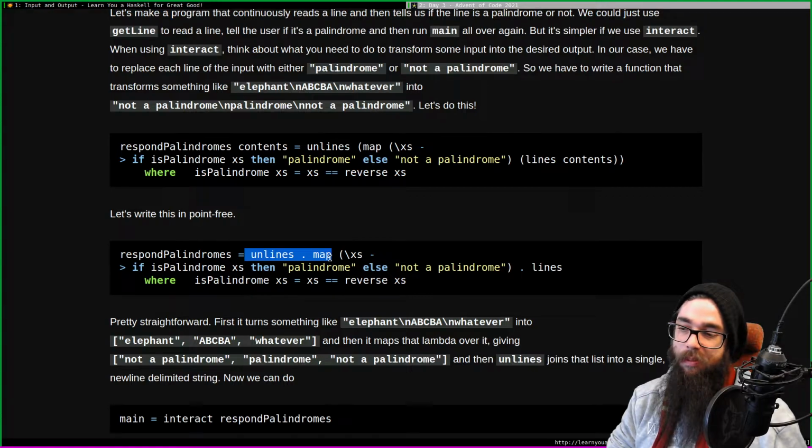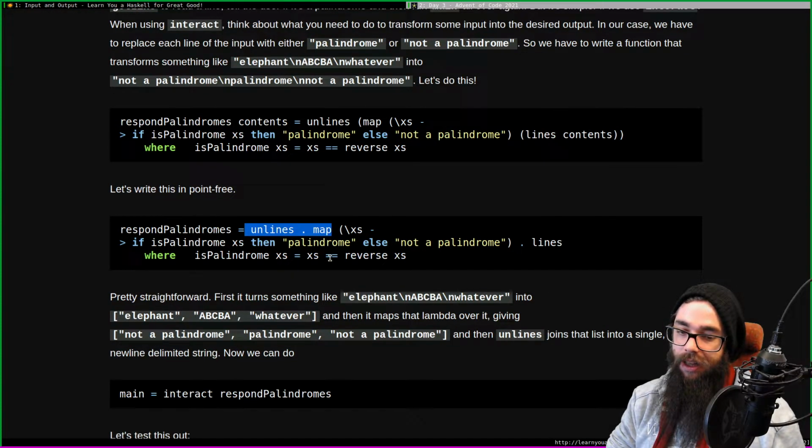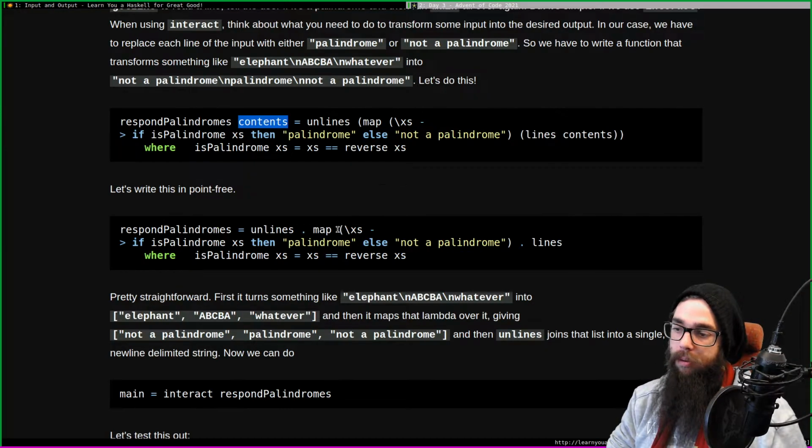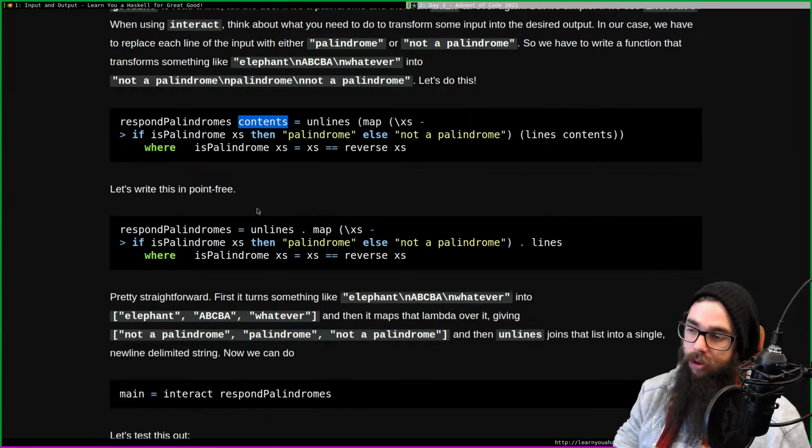The non-Lisp way, exactly. They can be composed. I still have a little bit of problems with removing contents. I don't know if I'm happy with that. I'm happy with removing parentheses, right? The non-Lisp way. Well, I like removing contents, but it's also...